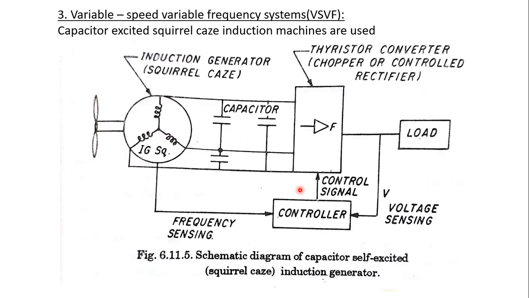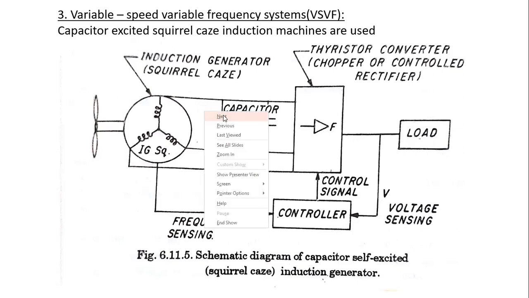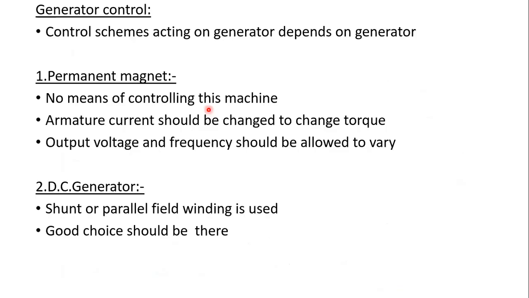Next one, generator control. The control schemes acting on the generator are largely decided by the type of generator we are using. For permanent magnet, one type will be there; for induction machines, another type; for DC generators, another type. So if you see those three types, the first one is permanent magnet.